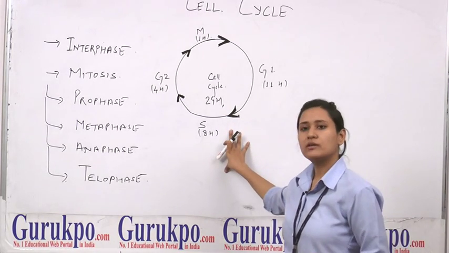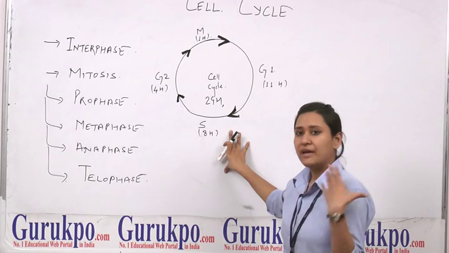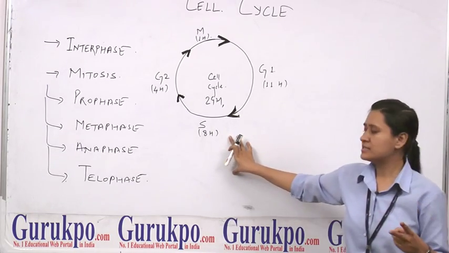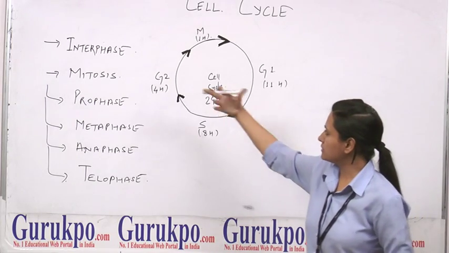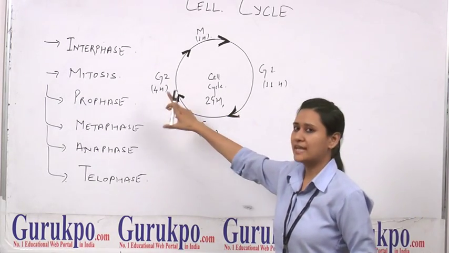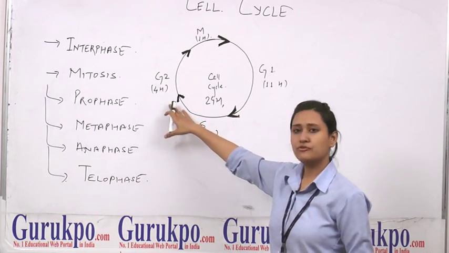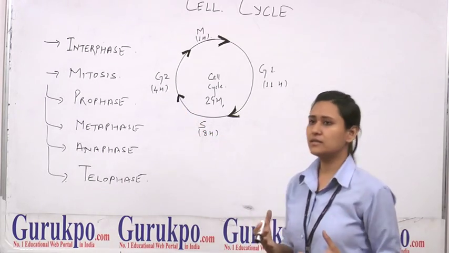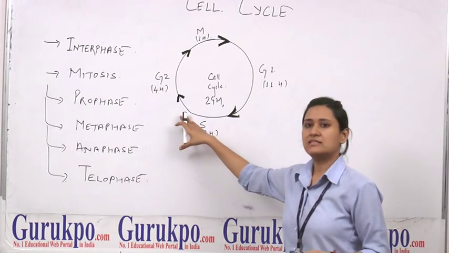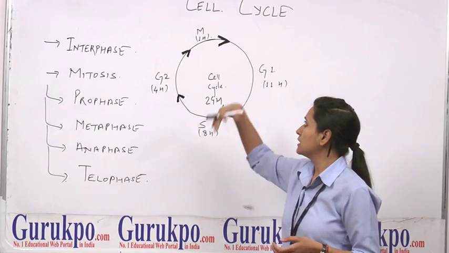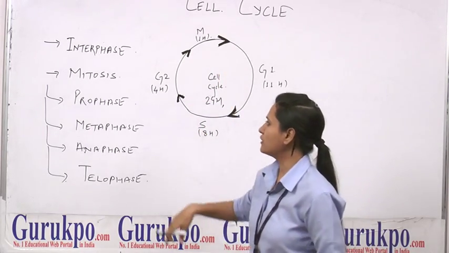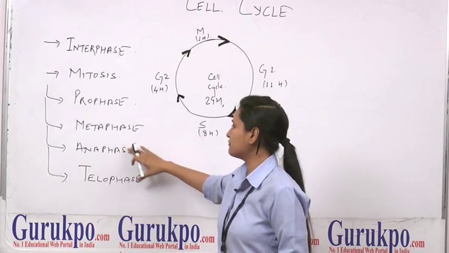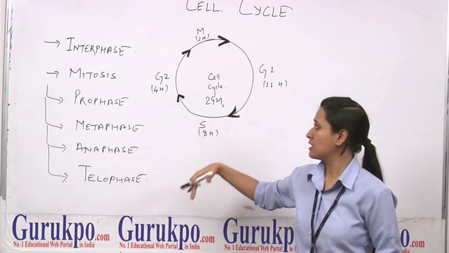This is a very important stage because when the cell divides into two daughter cells, DNA has to be present in equal amounts. Then the third is the G2, gap 2 phase, that occurs for 4 hours, and again in this case protein and RNA synthesis take place. The last is mitosis, which lasts for 1 hour. And the stages of mitosis are prophase, metaphase, anaphase and telophase.